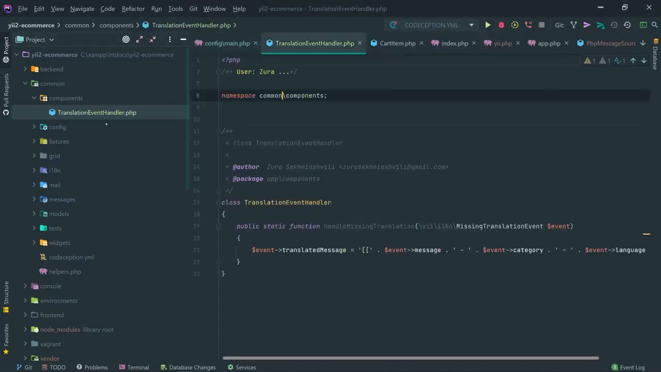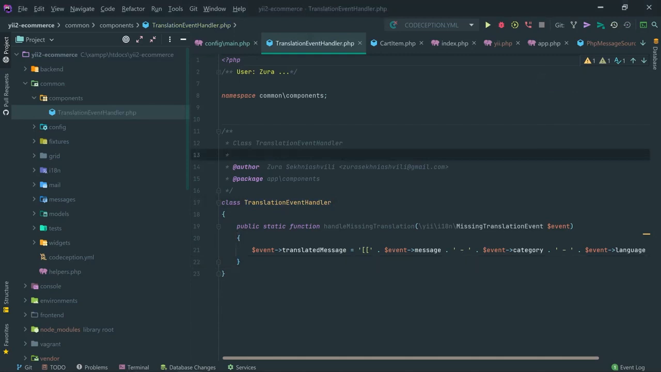So I would like to have this in a separate file because that gives the possibility to do a couple of other methods right here. And yeah, I maybe want to send a message on Slack that there is a missing translation on the website and so on. So definitely it's good to have it in a separate class.